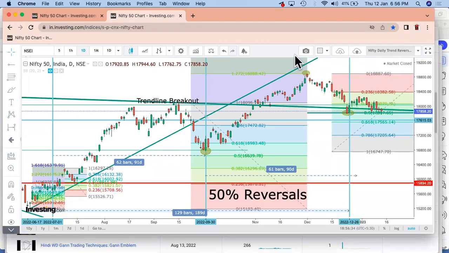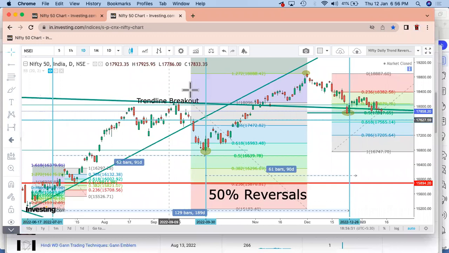Hello everyone, this is a continuation video of the 50% reversals that we discussed last time. So we are going to talk about three important things in this video. The first one is going to be about the 50% reversals because, yes, every now and then we have been seeing this 50% reversal coming down, right?